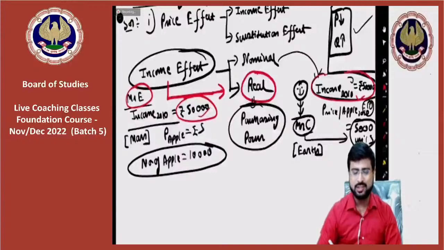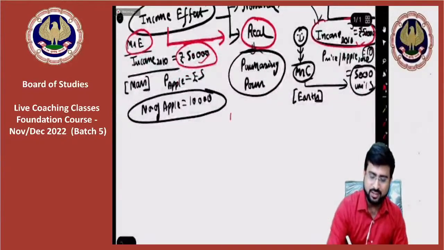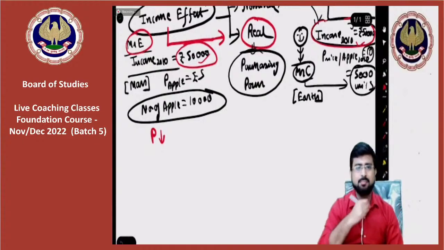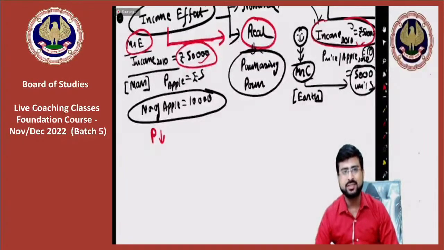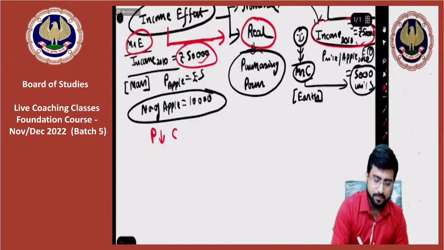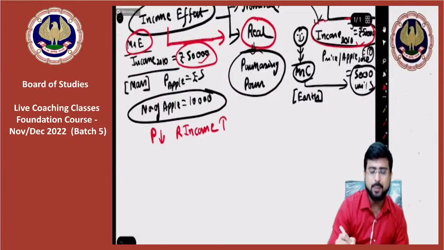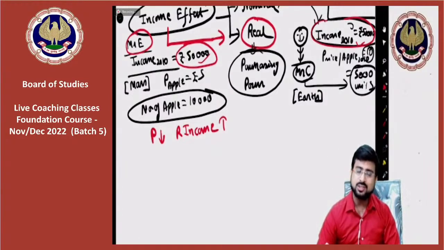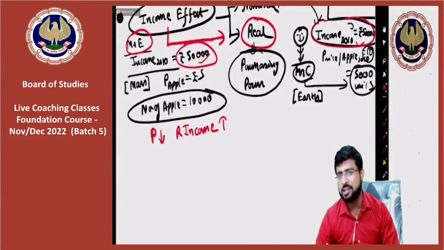Now you see what has happened. When price fell in Mars, the real income of the people in Mars started increasing. Though the people on Earth and Mars have the same nominal income, because price fell, the real income of the people in Mars is greater than the real income of people on Earth.